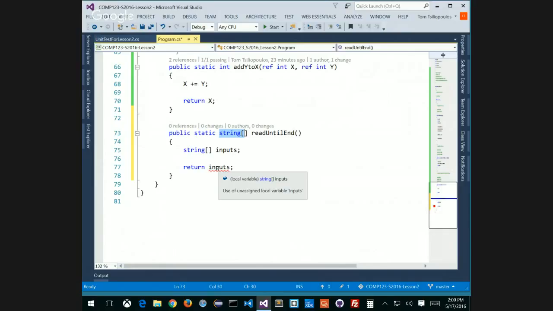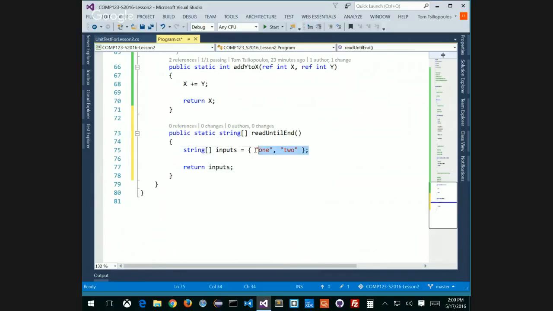How come I'm getting an error here? Anybody? Come on, you've got to tell me these things. If I was to initialize it, I'd have to initialize it here with inputs, like some kind of read line. An example would be 1, 2, 3. If I do that, this would satisfy my requirements. If I put one of those in there, we're good.